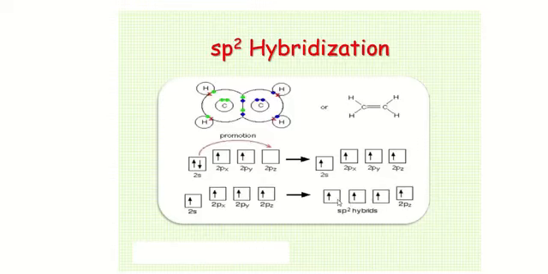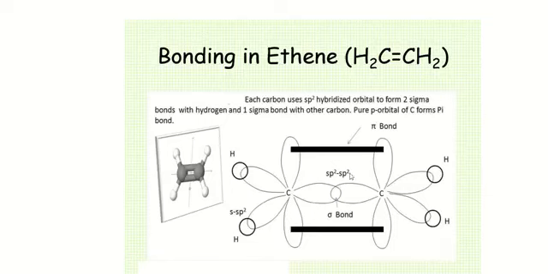They will form three sp2 hybridized orbitals, while the 2pz orbital will not participate in the hybridization and will make a pi bond. Here we can see the example of ethene, in which each carbon has 3 sigma bonds because of 3 sp2 hybridized orbitals.